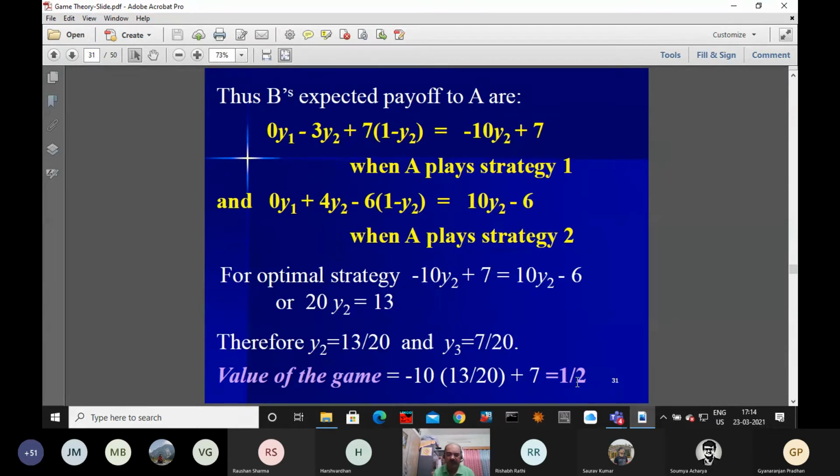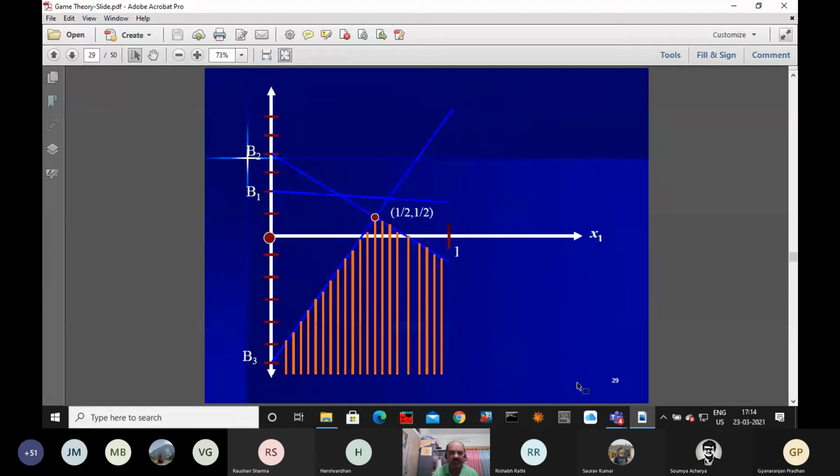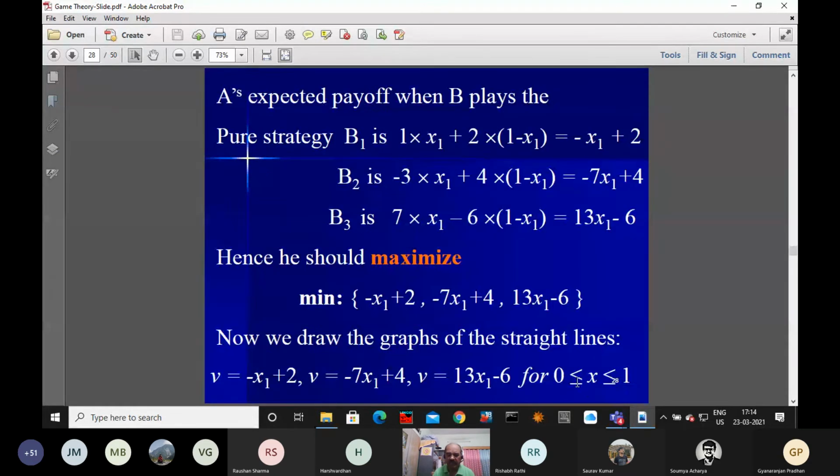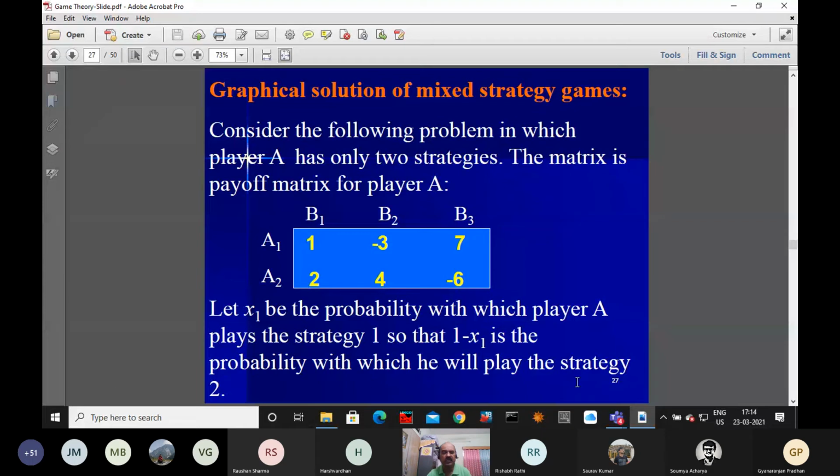So what I want to say is, here also we can solve this problem using the graphical method. For the graphical method, there is some restriction. What is the restriction? The game has to be two rows. Okay, 2 rows or 2 columns also, because you can take the transpose and proceed. So 2 rows. For the columns there is no restriction, but it has to be 2 rows.